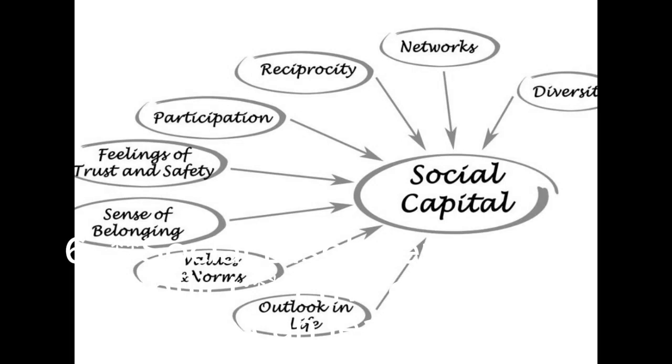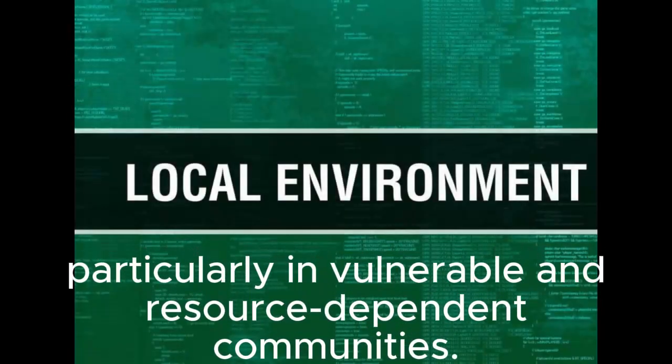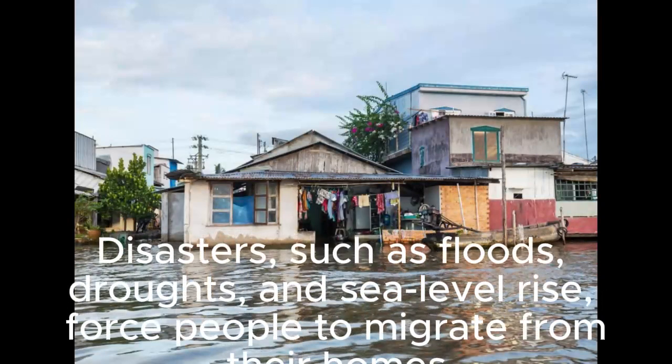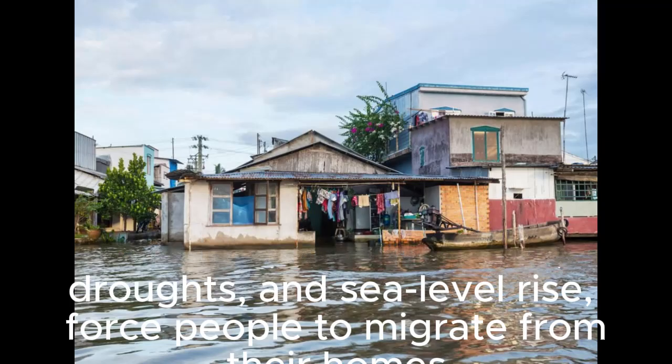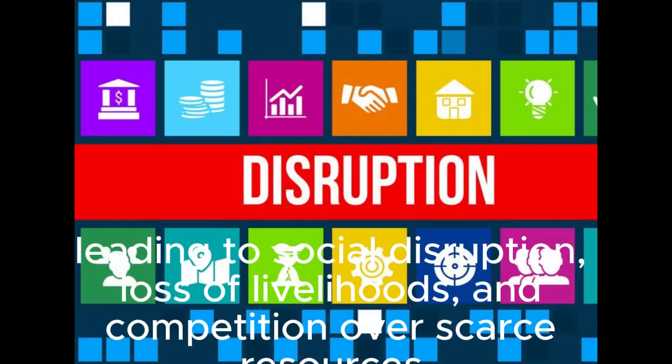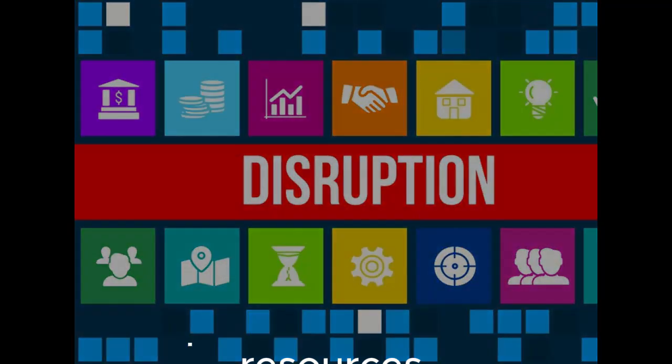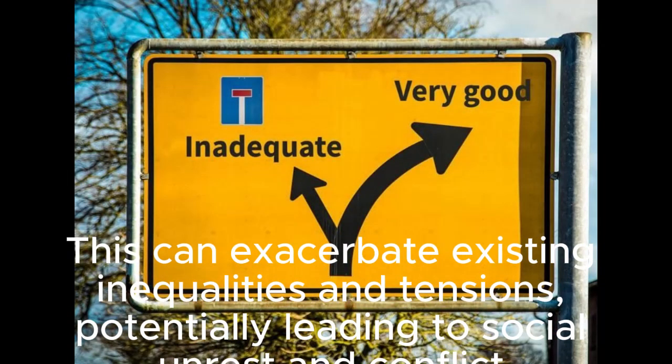6. Social displacement and conflict. Environmental damage can lead to social displacement and conflict, particularly in vulnerable and resource-dependent communities. Disasters such as floods, droughts, and sea level rise force people to migrate from their homes, leading to social disruption, loss of livelihoods, and competition over scarce resources. This can exacerbate existing inequalities and tensions, potentially leading to social unrest and conflict.